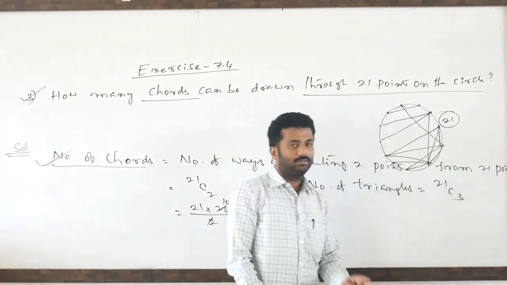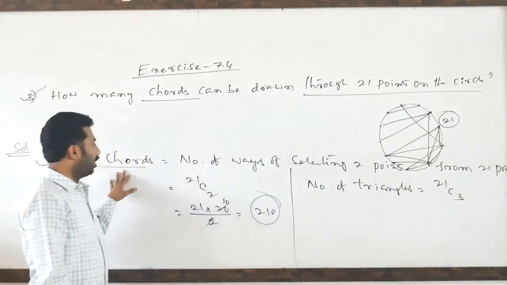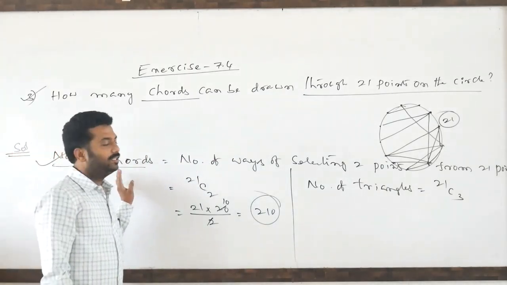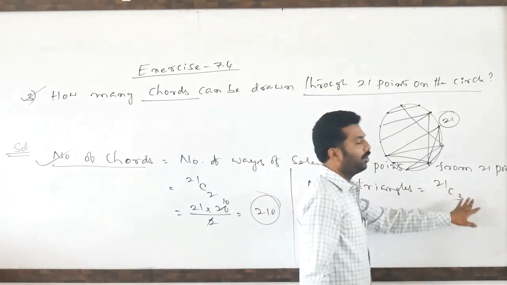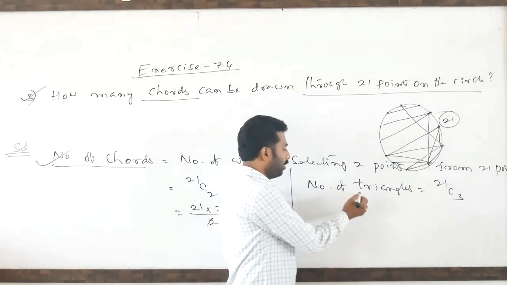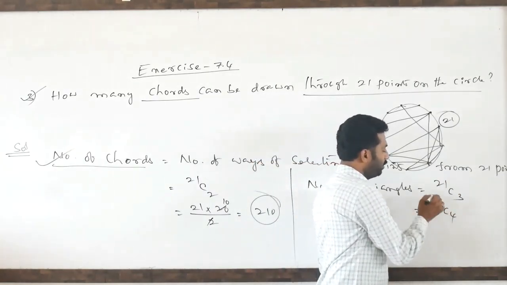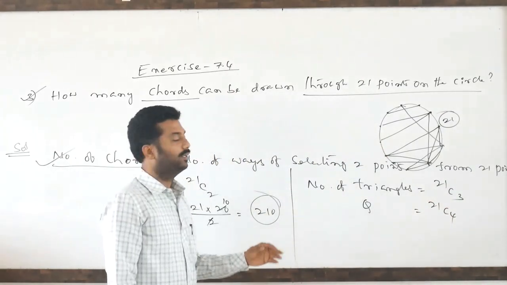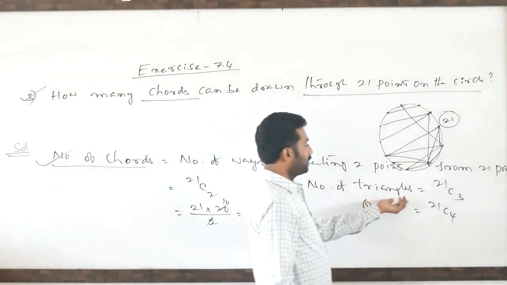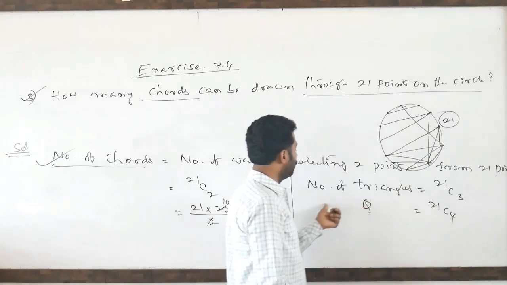To draw a triangle means 3 points we have to choose. You remember, to draw chords or straight lines, 2 points we have to select. To draw a triangle, 3 points. To draw a quadrilateral, 4 points. Pentagons means 5 points. Whatever the number of sides, that many points we have to choose.